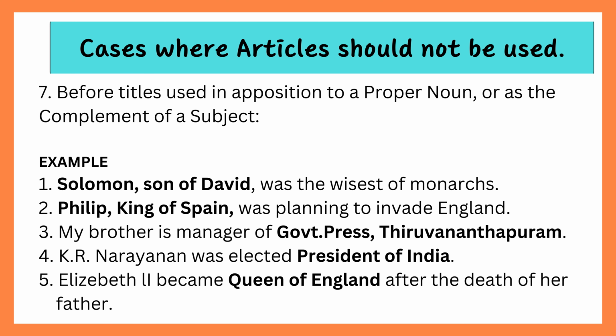Before titles used in apposition to a proper noun, or as the complement of a subject. Example 1. Solomon, son of David, was the wisest of monarchs. 2. Philip, king of Spain, was planning to invade England. 3. My brother is manager of government press, Thiruvananthapuram. 4. K.R. Narayanan was elected president of India. 5. Elizabeth II became Queen of England after the death of her father.